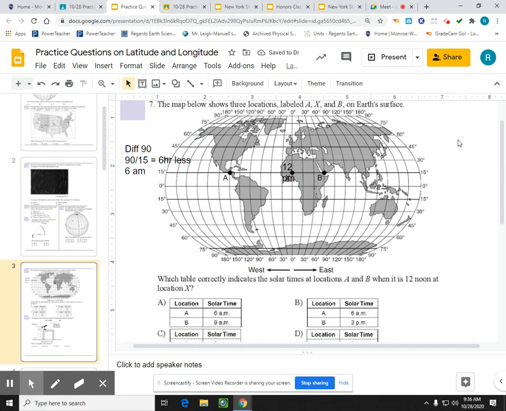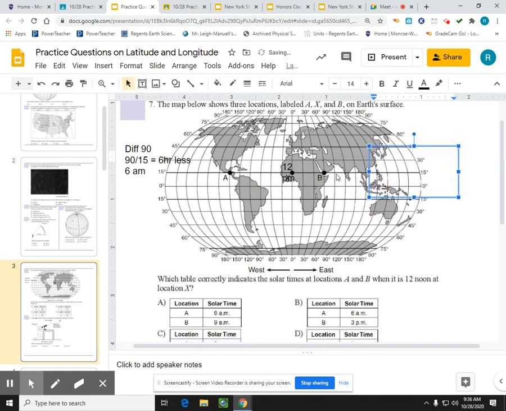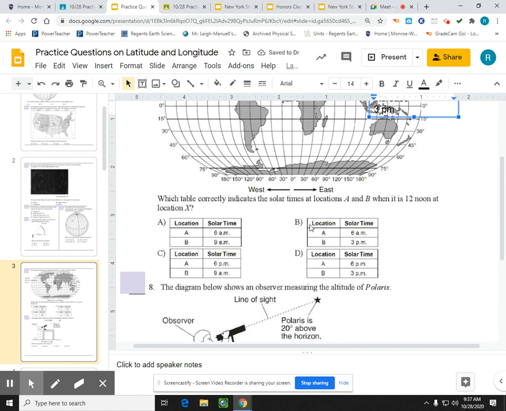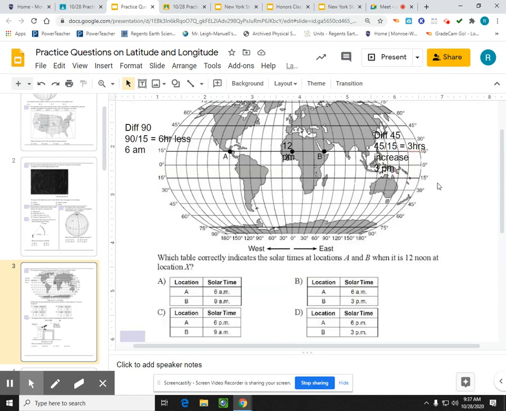Now, what about B? B's over here, and it's at 45 degrees, so the difference here is 45 degrees. If I take 45 and divide that by 15, I'm going to get a time difference of 3 hours. Now, this is to the east, so this is going to be an increase of 3 hours, which means if it's 12 p.m. at X, 3 hours later at B, it's going to be 3 p.m. So putting all that together, it looks like choice B is the best choice. It says A would be 6 a.m., B would be 3 p.m.